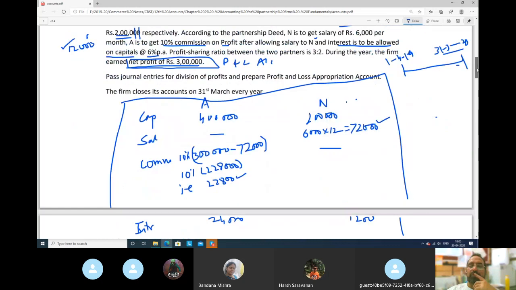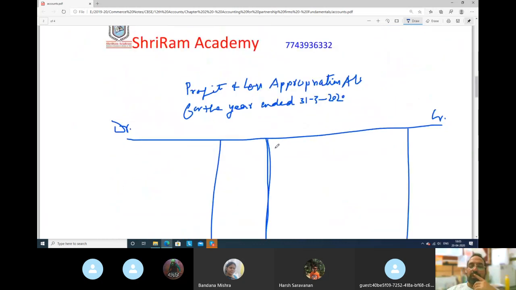So we will take 3 lakh rupees by profit and loss account. You are transferring from P&L account, or you can mention in bracket if you want, net profit. How much amount? 3 lakh rupees.